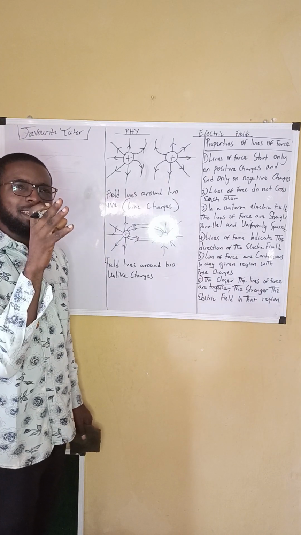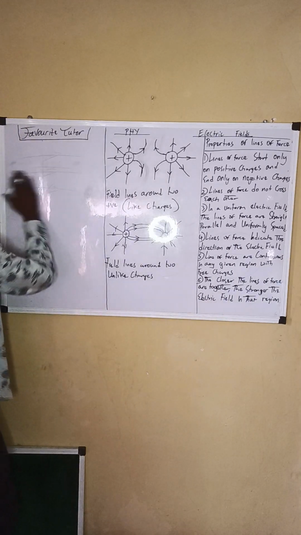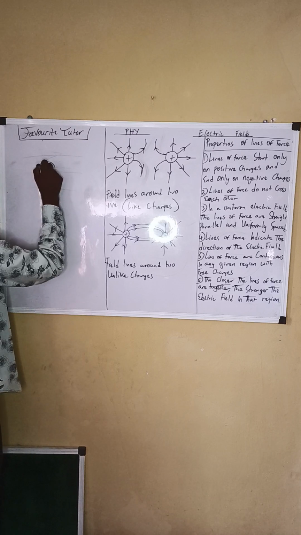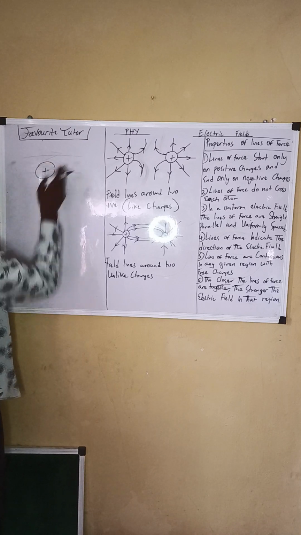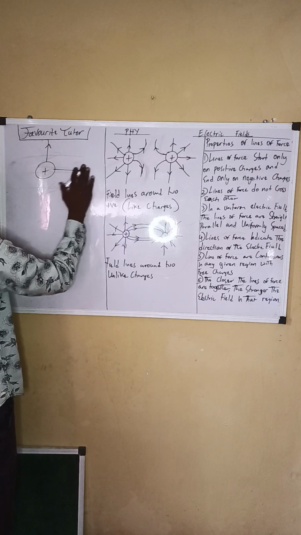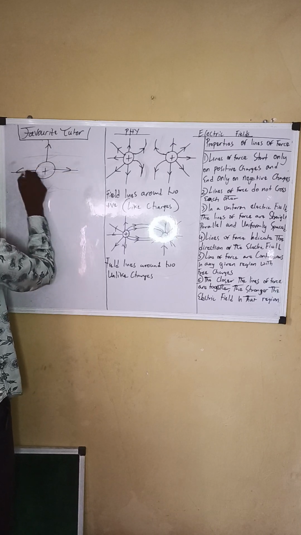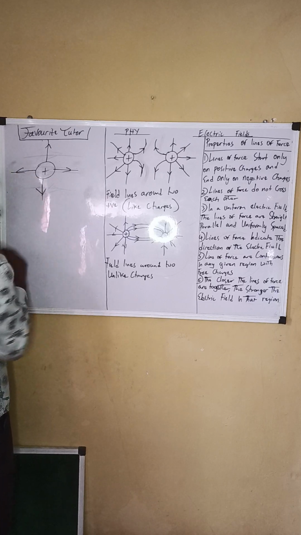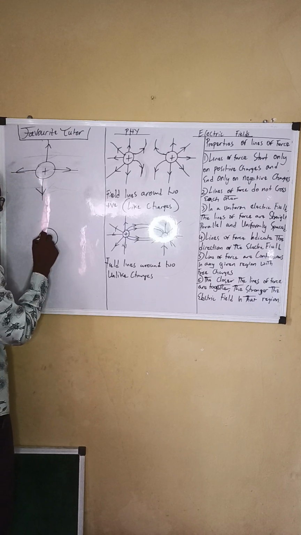Okay, let's say, for example, something like this. The closer the lines of force, something like this, and something like this.